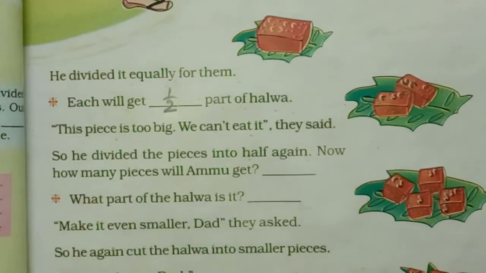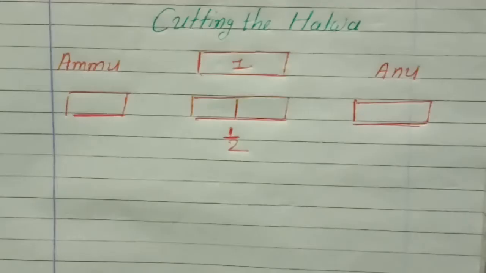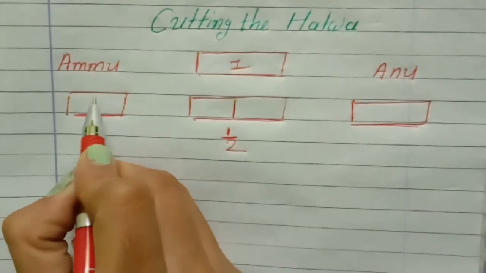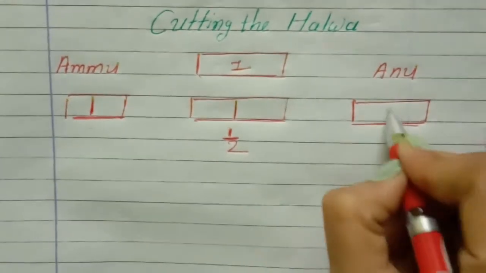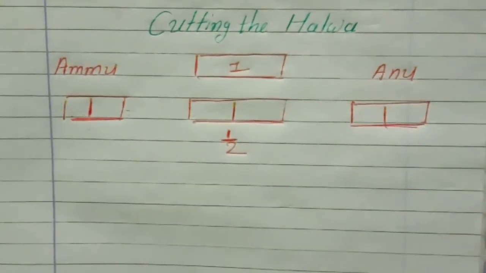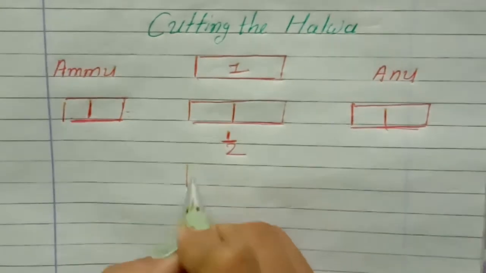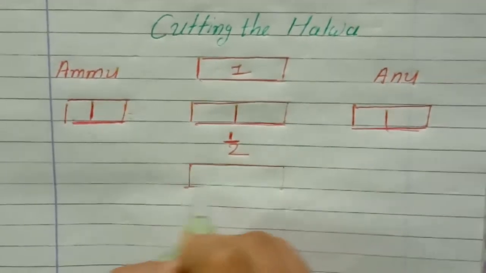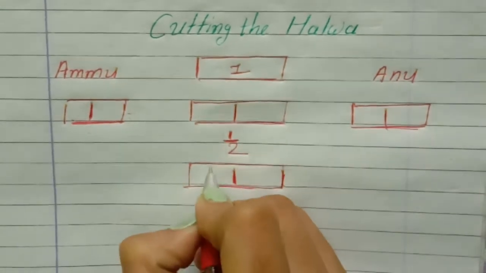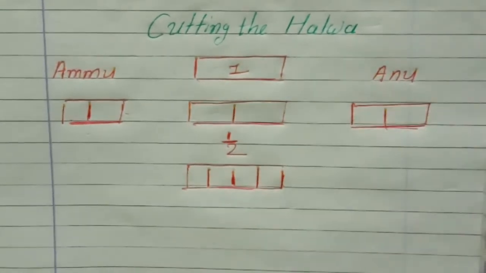Now how many pieces will Amu get? Let's see. They divide this big piece into half again. Okay, like this. So इसका भी half किया. So here we can do main one part, two parts है, इसका भी half किया, इसका भी half किया.